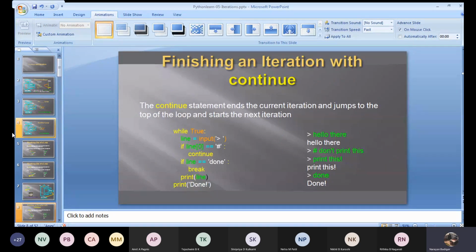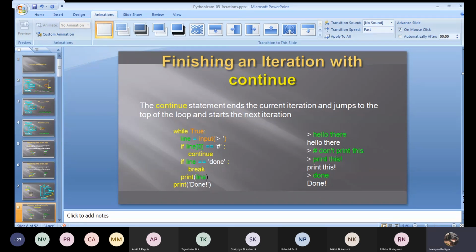Now the same thing I can do with the continue statement. What does continue do? You can remember, break will completely come out of the loop, whereas continue will just stop the current iteration and go with the next iteration, which we already learned. Now we'll see exactly how it happens.